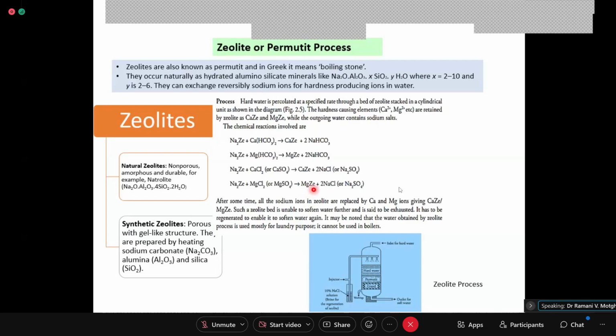The question is, why does the exchange of calcium and magnesium with sodium take place here, and when you go for regeneration, why should the calcium and magnesium zeolite get regenerated with NaCl solution? Why does the exchange of ions happen?